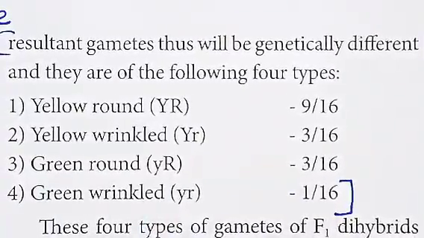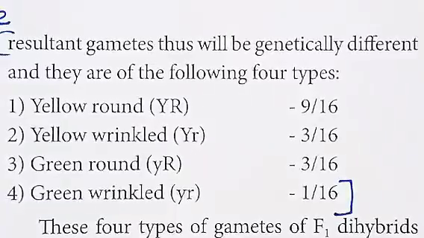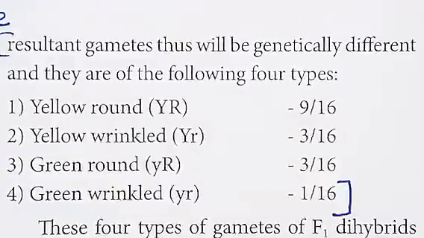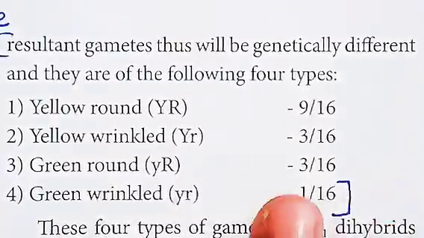You can see this answer in page number 39. The resultant gametes thus will be genetically different, from there till 1/16.